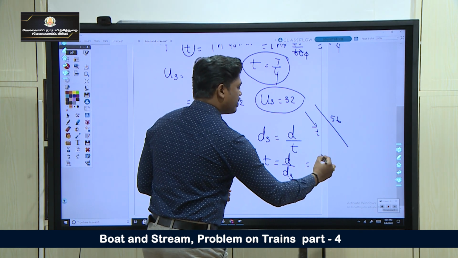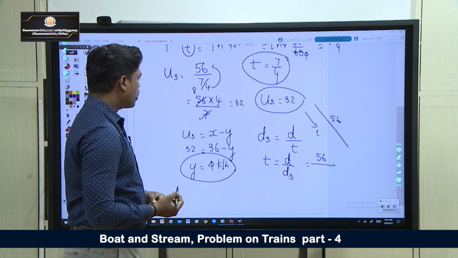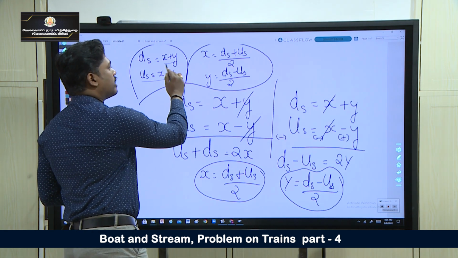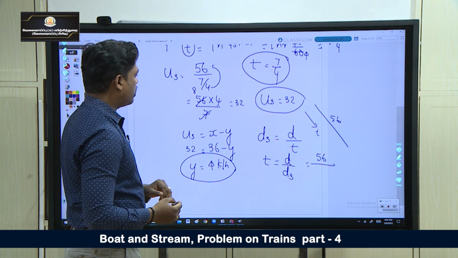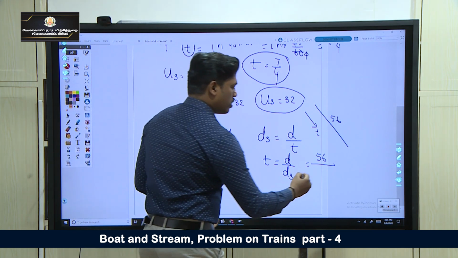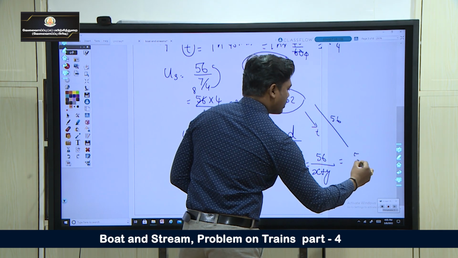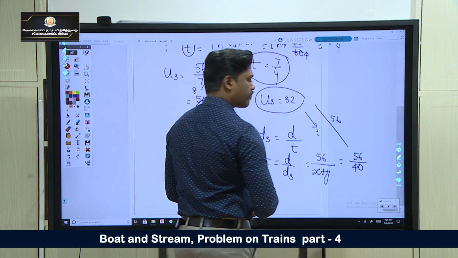Distance here is 56 kilometer. Downstream speed means x plus y. X is 36, y is 4. When I add, I will be getting 40.